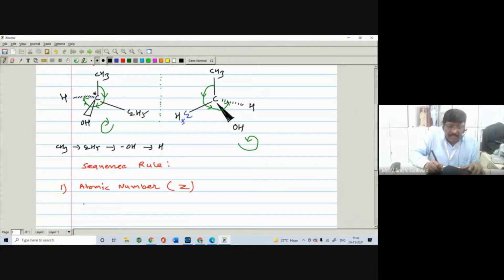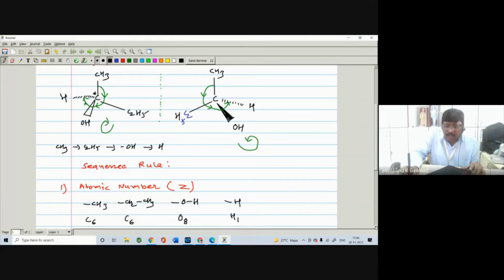So in methyl CH3, the carbon has atomic number 6. In ethyl, CH2 and CH3, the carbon is directly attached, so the atomic number is also 6. In OH, the oxygen is directly attached, so its atomic number is 8, and hydrogen has atomic number 1.